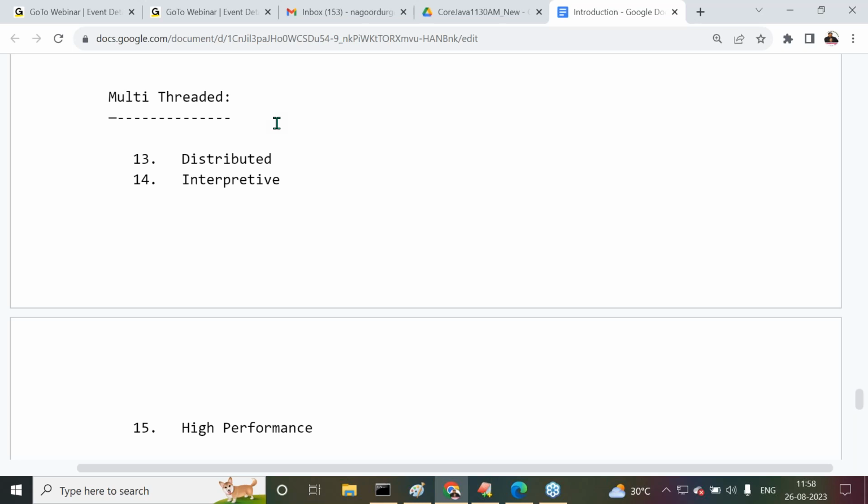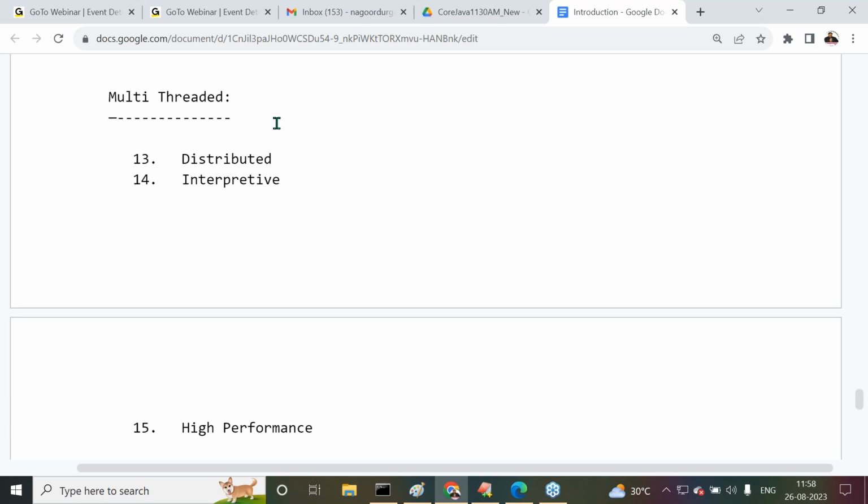Right. Now observe the next one. Multi-threaded programming language. All of you understand it clearly. What is the meaning of this multi-threaded programming language? Before that, what is a thread? How many thread models are available? All these points here we have to understand clearly.